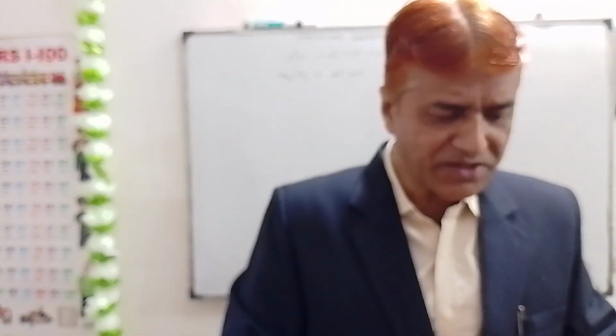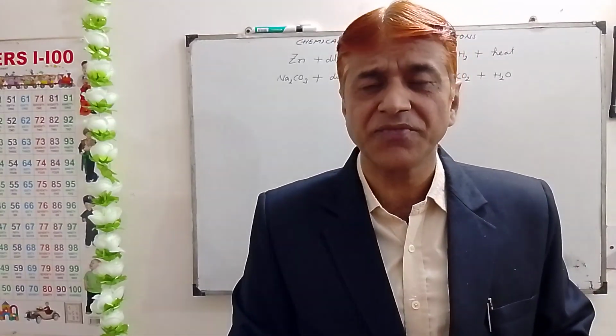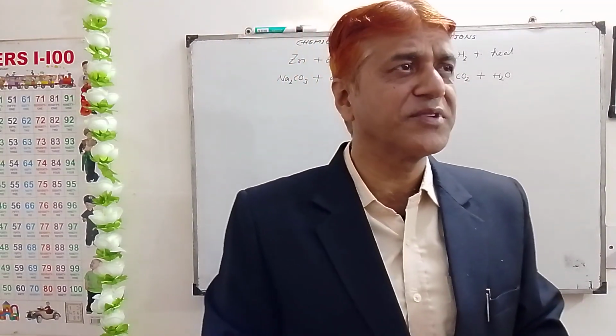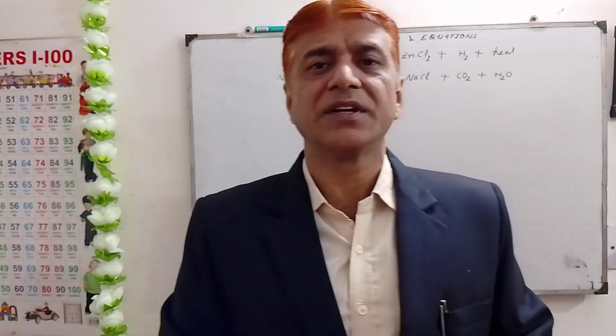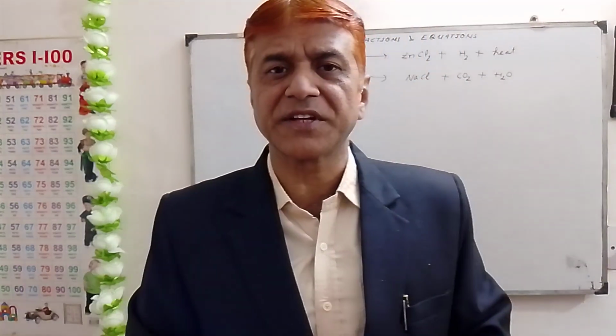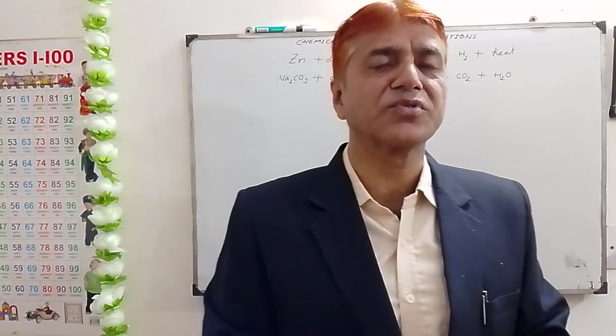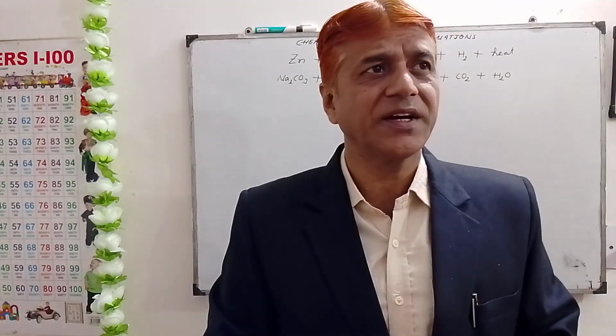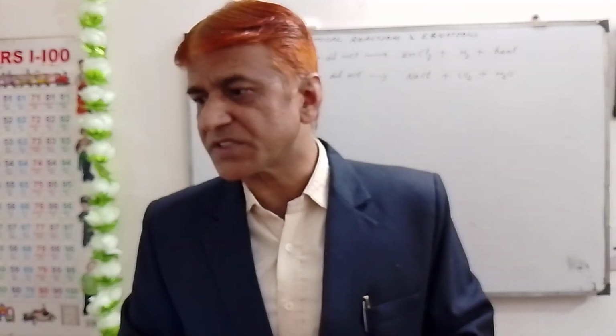Then we had also studied the characteristics of chemical reactions. That means, what happens when a chemical reaction takes place, or how we will come to know that a chemical reaction is taking place. We had discussed 5 points yesterday.